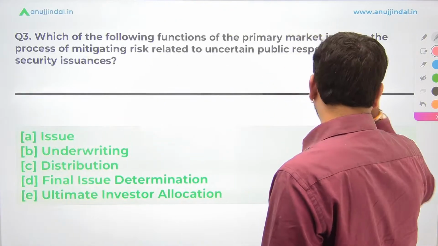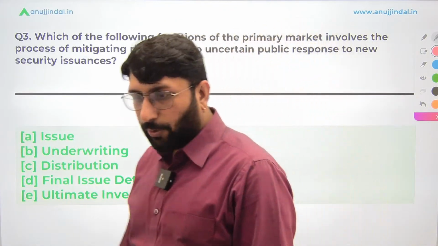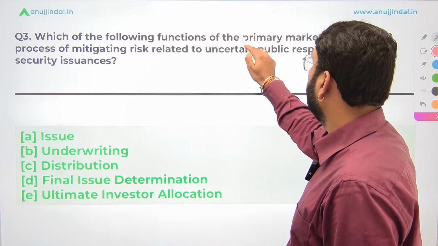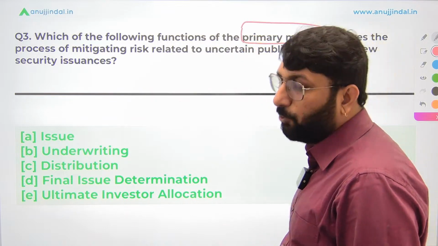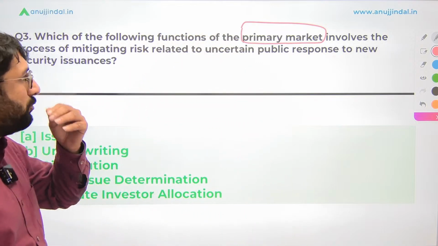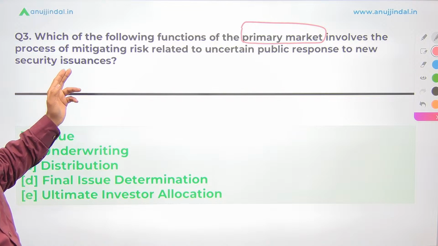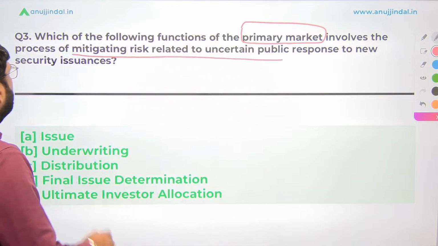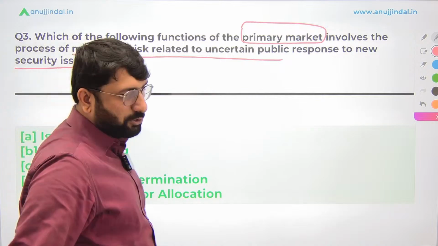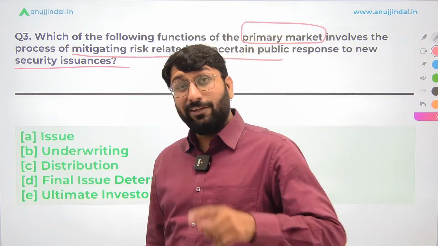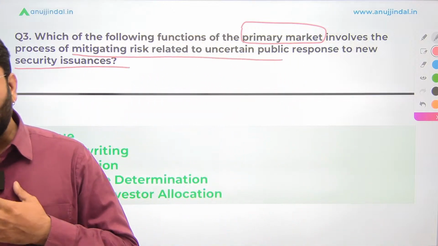Okay, let's move to the third question now. Another question. Which of the following functions of primary market involves the process of mitigating risk-related uncertain public response to new security issuance? Now see, we are talking about primary market here. I believe you understand the difference between a primary market and the secondary market. There should be no doubt between these two terminologies. So what the question is telling you is, whenever a new security is coming in the market, I'm telling you the hint also. मैं hint भी आपको साथ-साथ देता जा रहा हूँ.